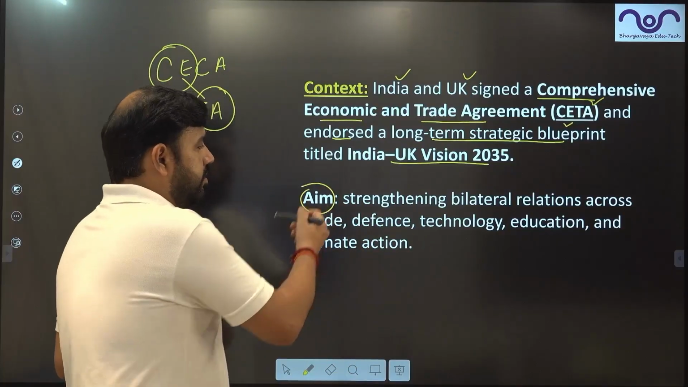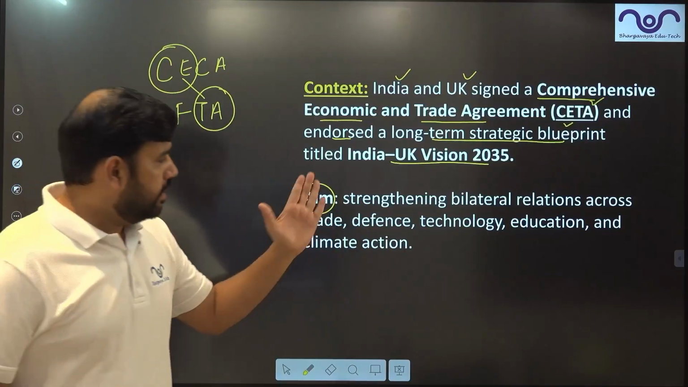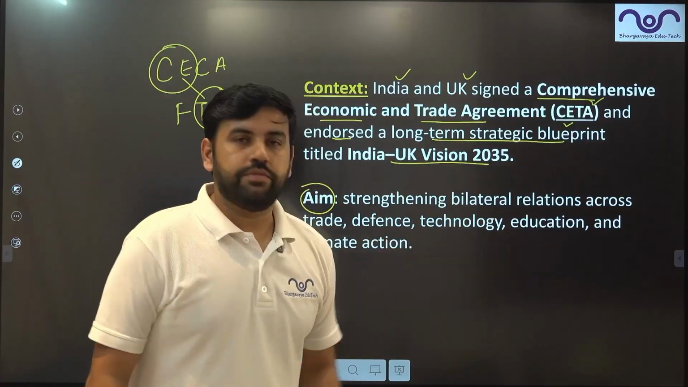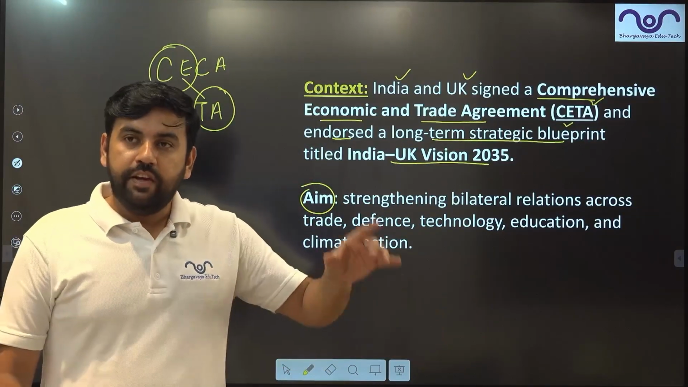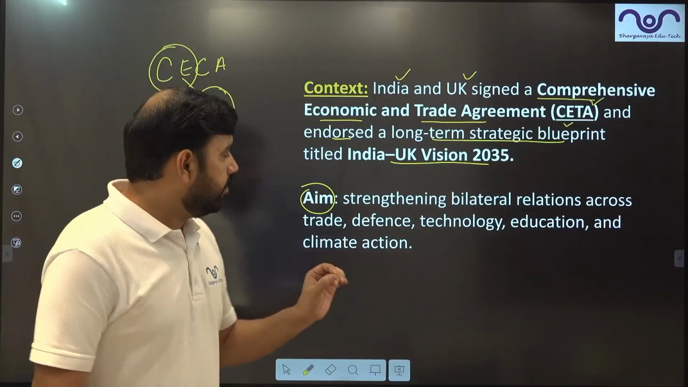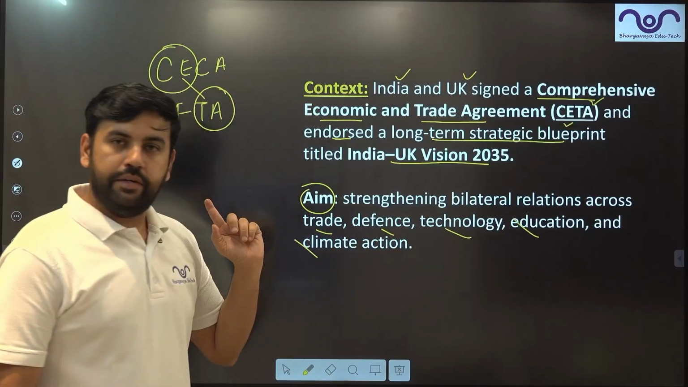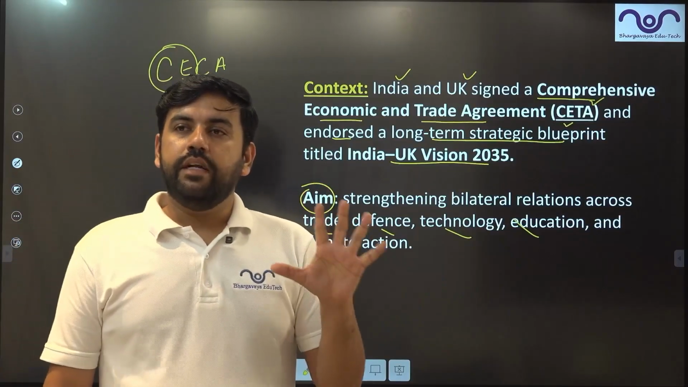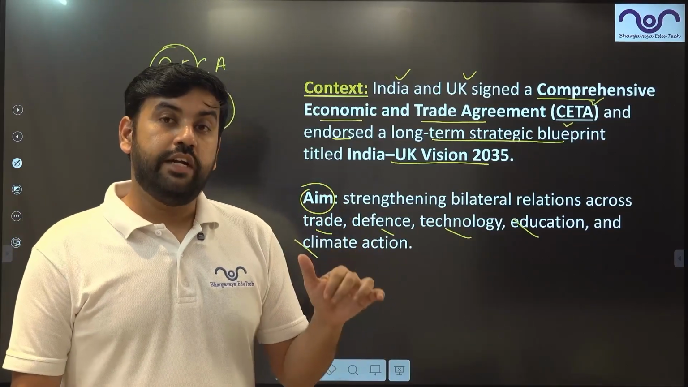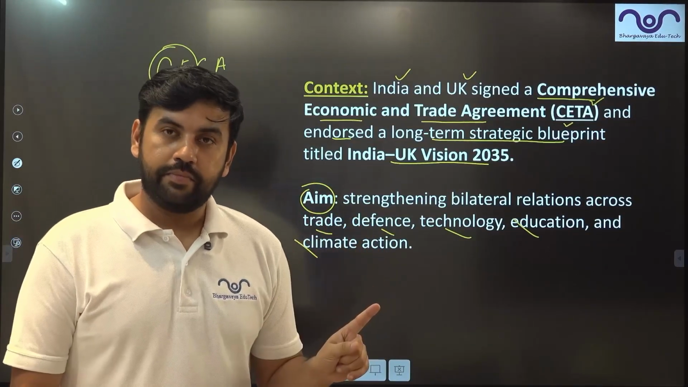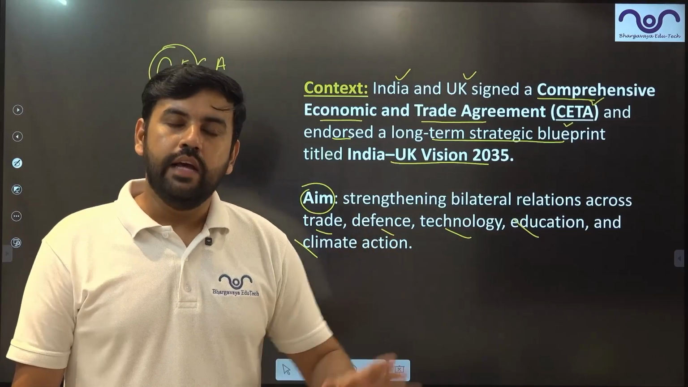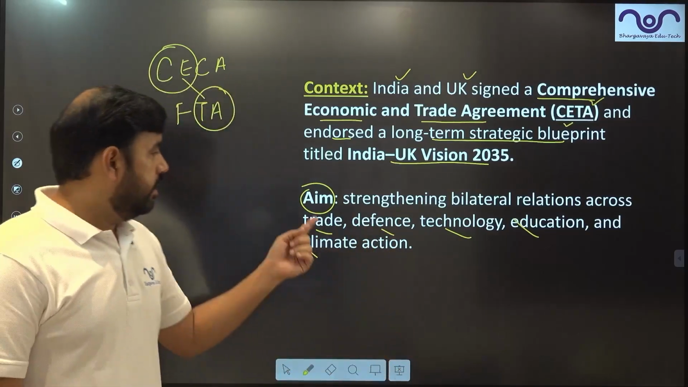What is the aim of this agreement? Strengthening bilateral relations, the biggest thing. And where should this bilateral relationship be strengthened? In the field of trade, defense, technology, education and climate change. So these are the 5 pillars on which this trade deal is relying. And we will be discussing these 5 pillars, especially starting with trade.